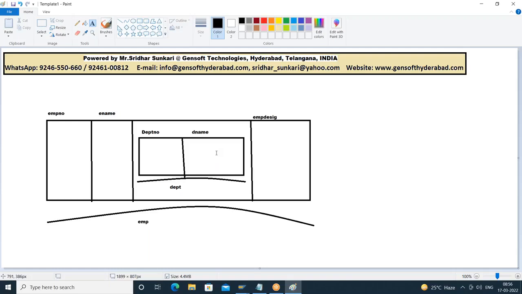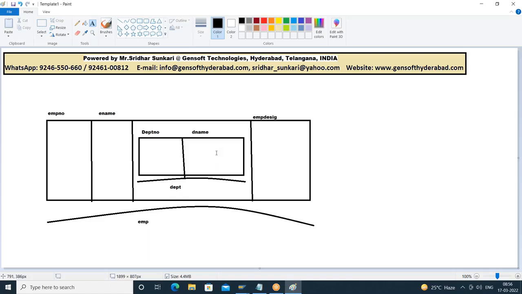As of now, I will include only the local structure. Going forward, we will create the structure at the database level. They are called global structures. Local structure means anything you create within a program is called local. I can access that structure only within that program. If you want to access the structure across multiple objects, we have to create it globally at the database level.